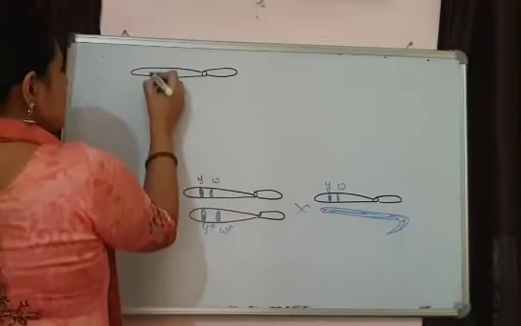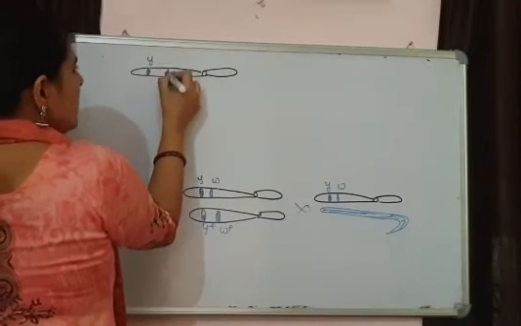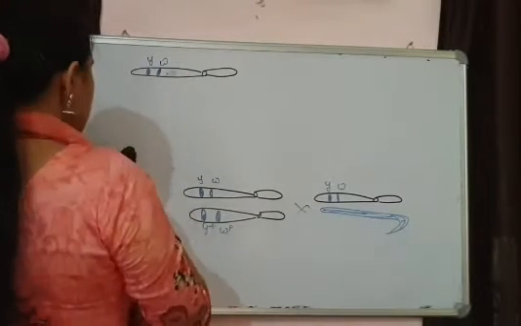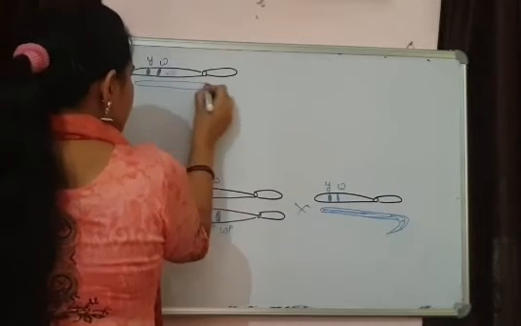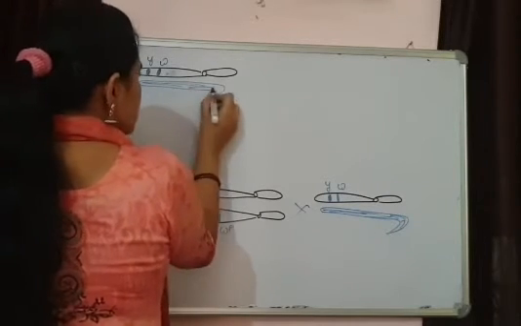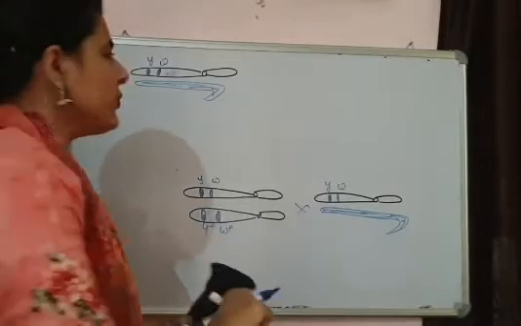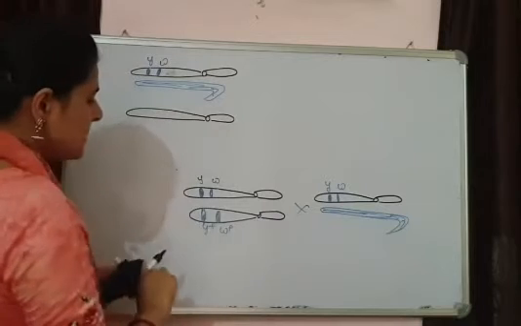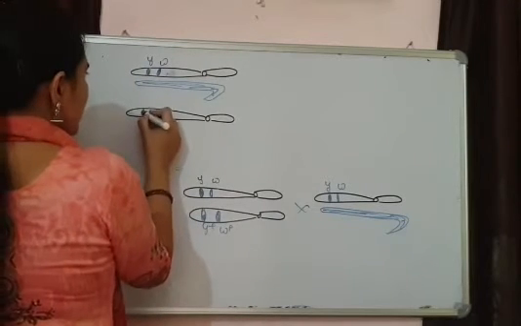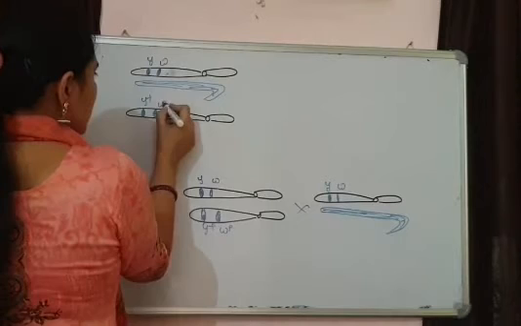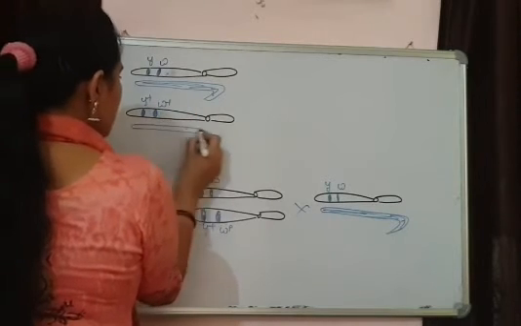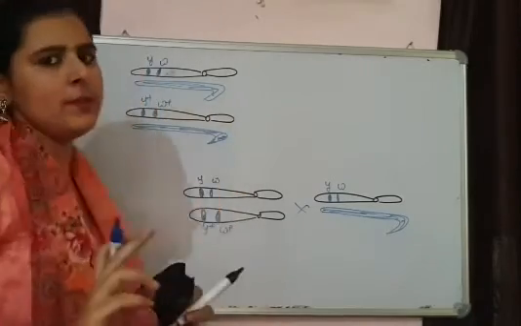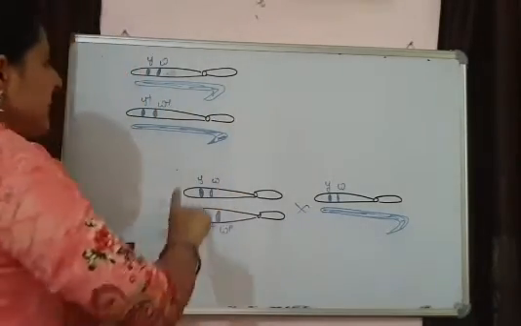Suppose I am taking this X chromosome, then it will be YW. They are present near to each other, and this is the Y chromosome. This is one male that is formed in F2. Another will be this with the getting this second X chromosome, Y plus and W plus along with one Y chromosome. So these are the two parental type males that are present.